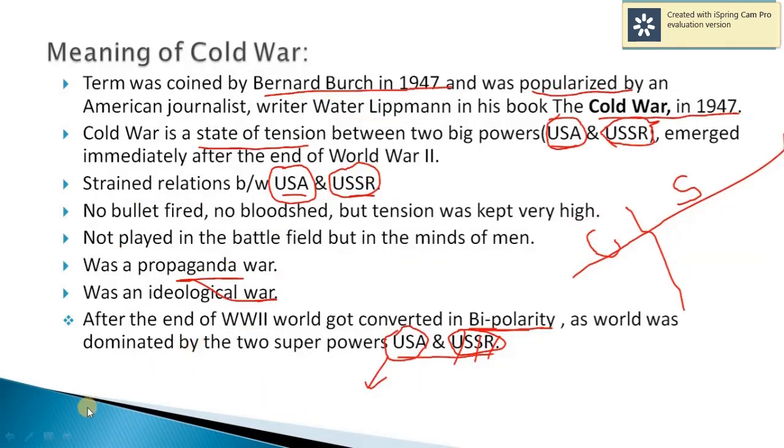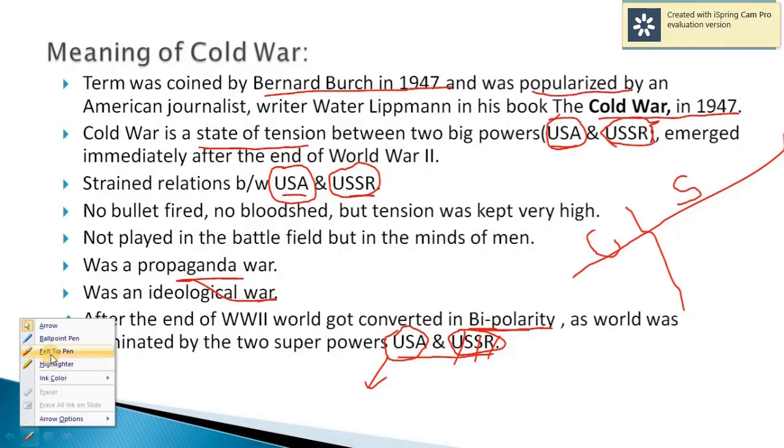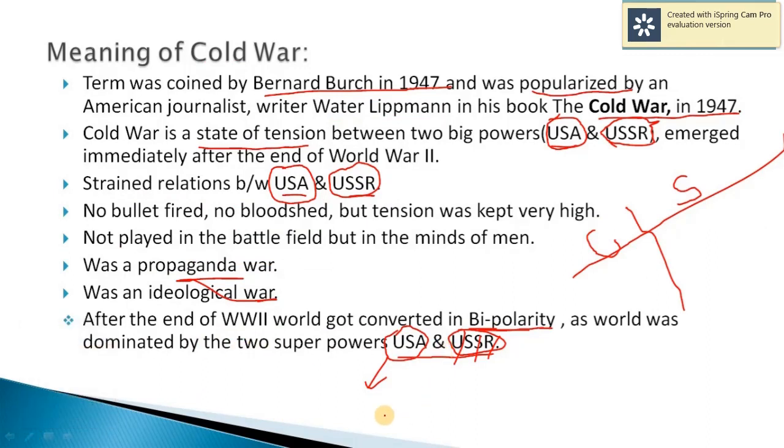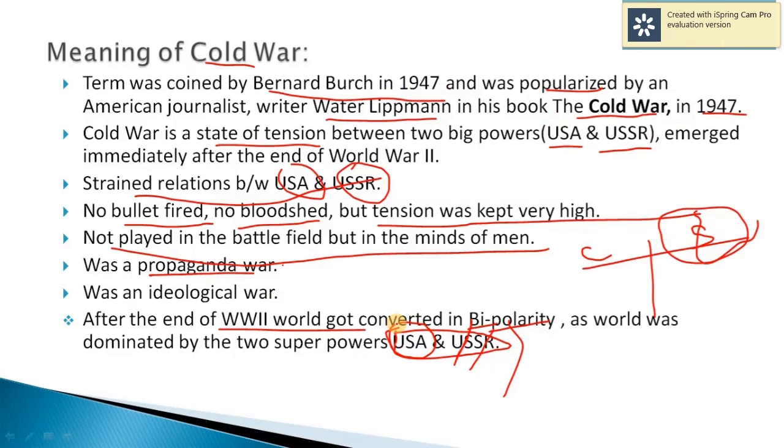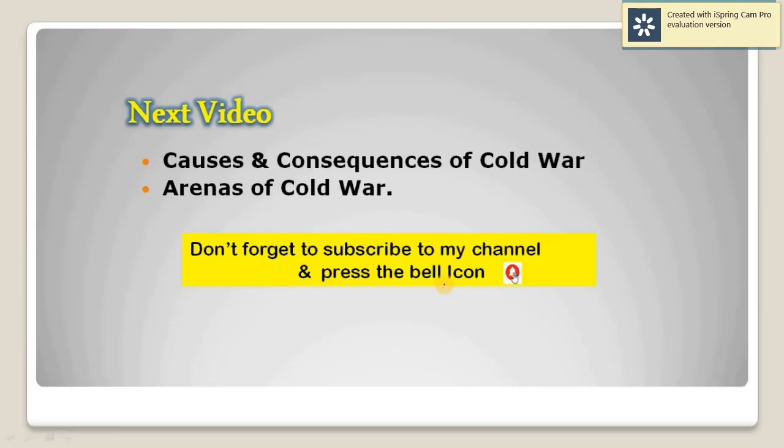One more point you can note down here, and that is by the end of the Cold War, because of the disintegration of USSR, the world which was known as a bipolar world got converted into a unipolar world, which simply means the world was dominated by a single superpower, that was USA. So this was about the meaning of Cold War.